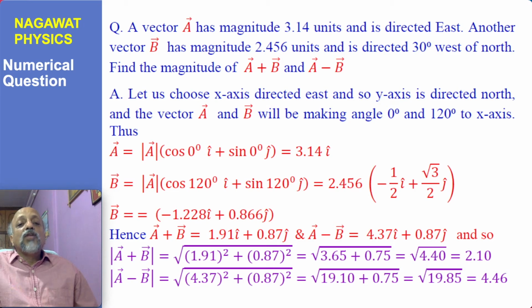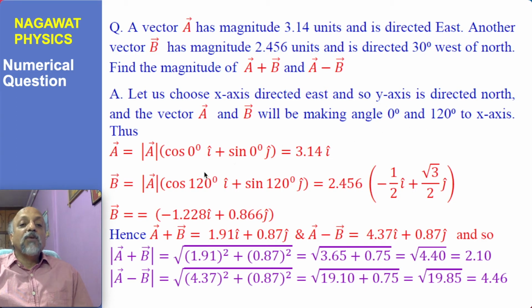So the first vector A is in the direction of the x-axis, but the second vector, because it is 30 degrees west of north, you can very easily understand that north is at 90 degrees and it is a further 30 degree angle away, so it will be at 120 degrees to the x-axis. So vector A is making an angle 0 degrees, vector B is making an angle 120 degrees.